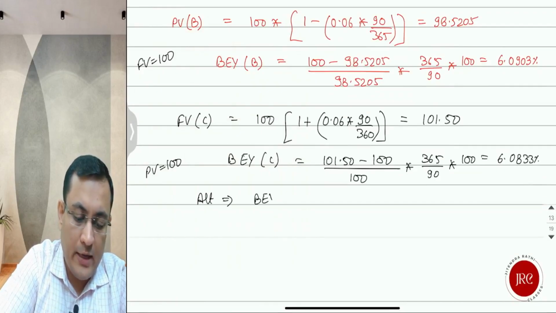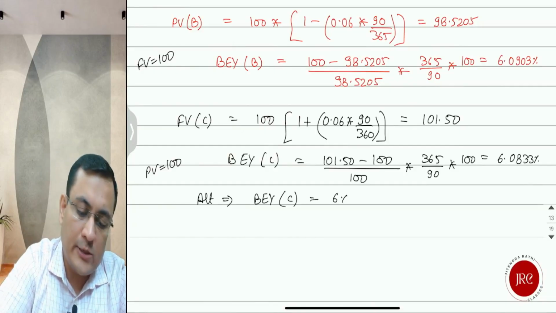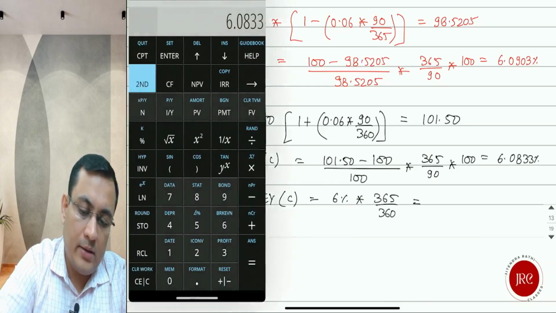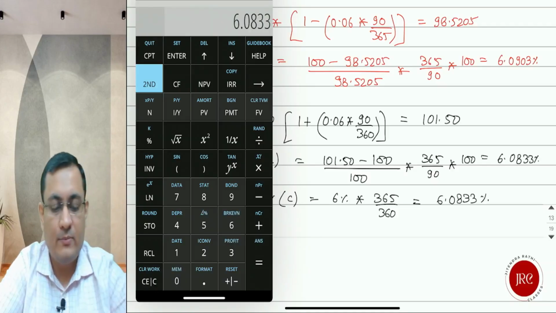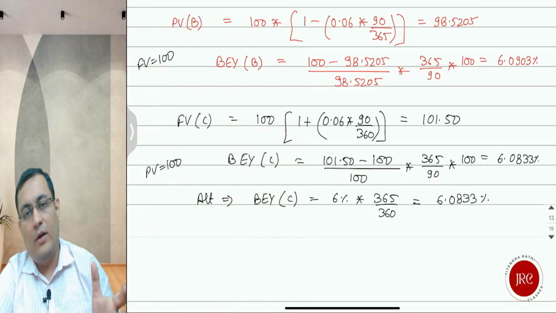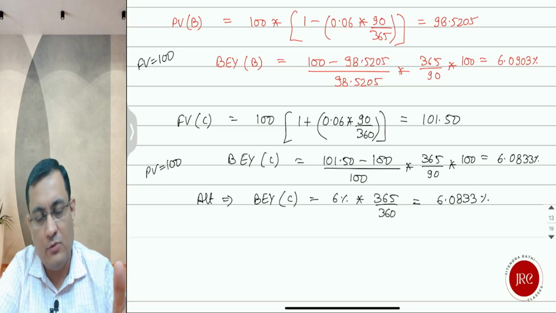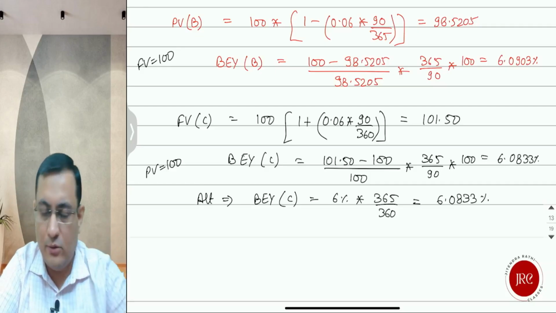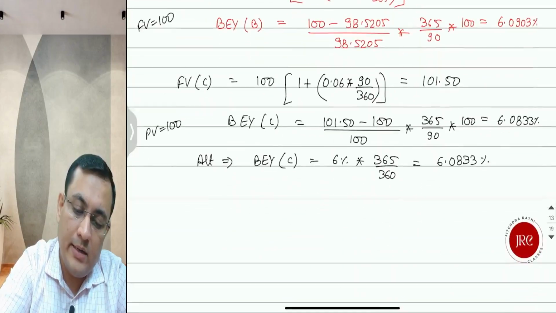We can go for a direct alternate calculation. In this case, for bond equivalent yield, since it is already on AOR basis but 360 days, what you can do is 6% multiplied by 365 over 360 days. Let's see what it comes to. 6 multiplied by 365 divided by 360 is again equal to 6.0833%. Same thing. So when it is already quoted on AOR basis, you need to just do the proportionate change for day count convention from 360 to 365. But in case of DR, we have to do all the working.